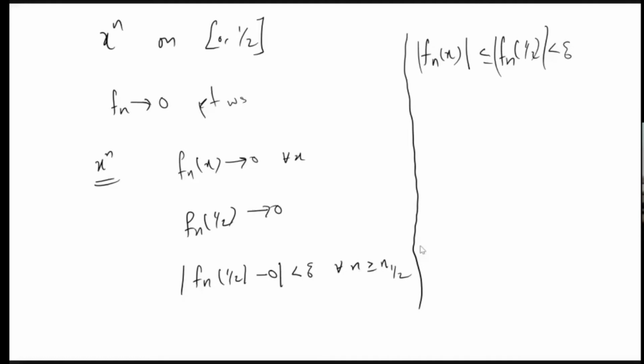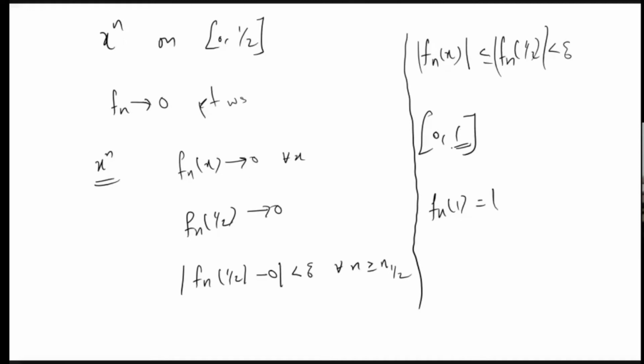Then what is the problem if we take it on the closed interval 0, 1? On 0, 1 also the function is increasing, but we cannot use the n corresponding to 1 for the numbers before it, because fn of 1 is equal to 1 all the time, but fn of x is not converging to 1. For all other x it is converging to 0.